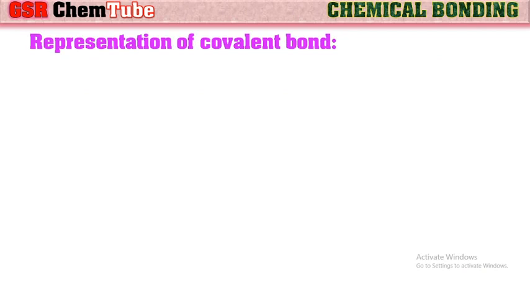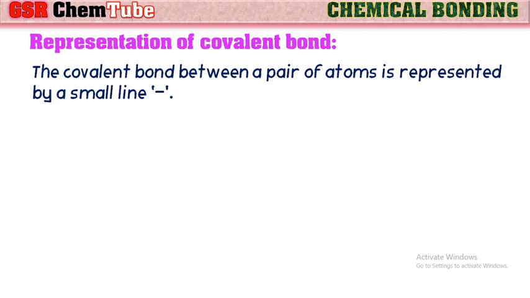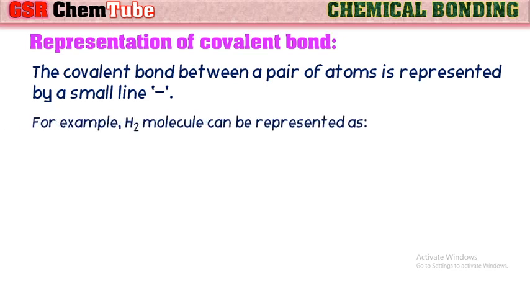How is this covalent bond represented? The covalent bond between a pair of atoms is represented by a small line. For example, the H2 molecule can be represented like this. First the symbols of the two atoms are written, then those two are joined by a small line. This represents sharing of a pair of electrons.